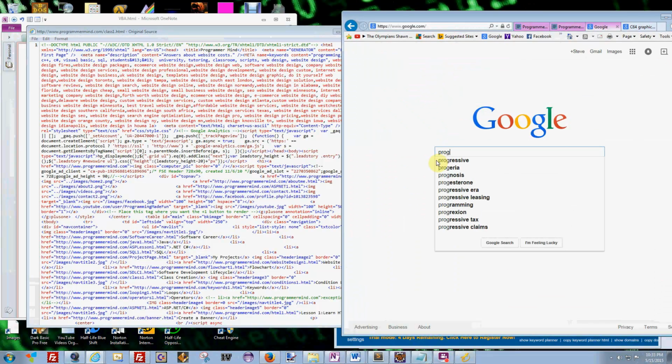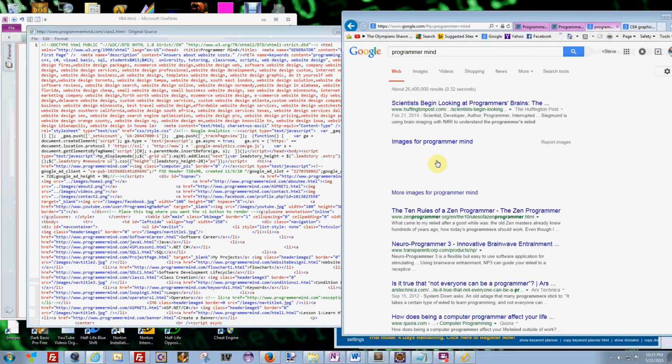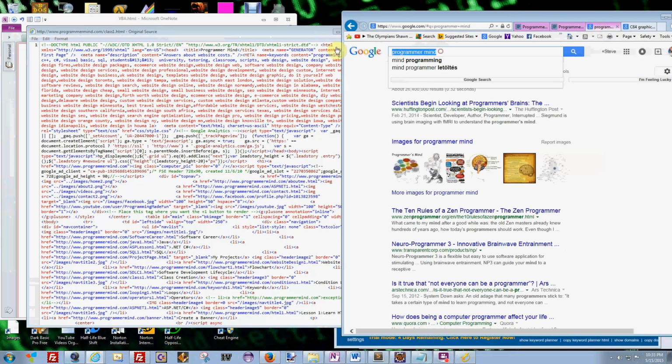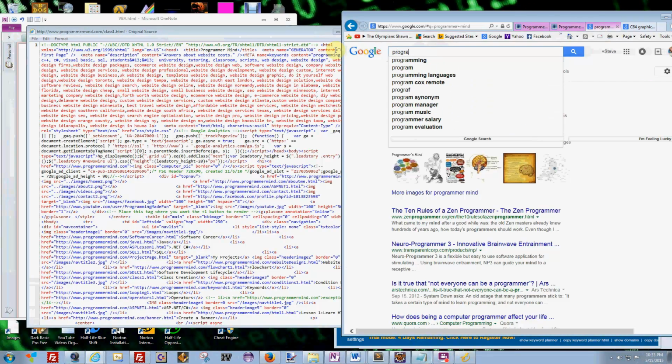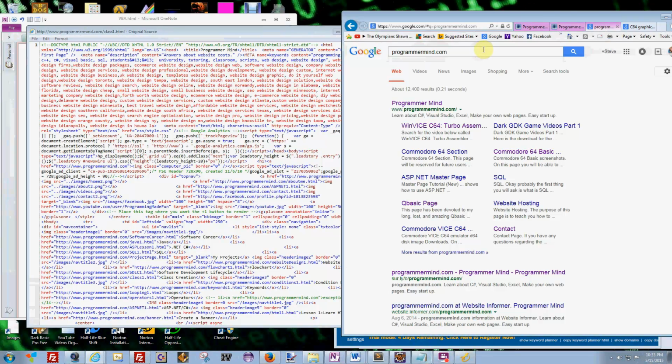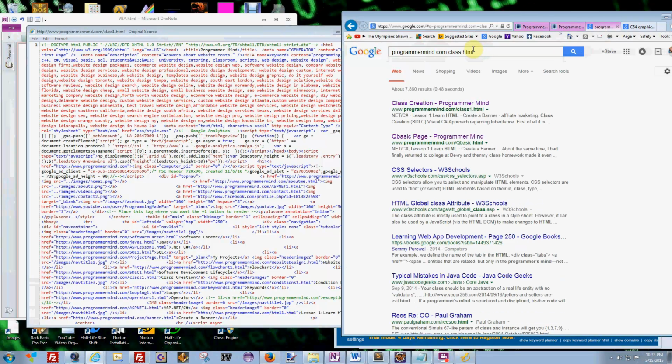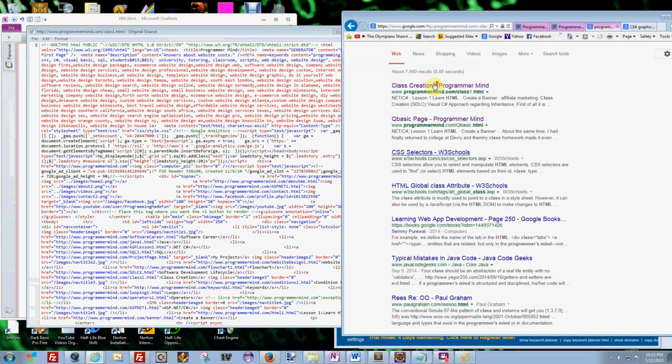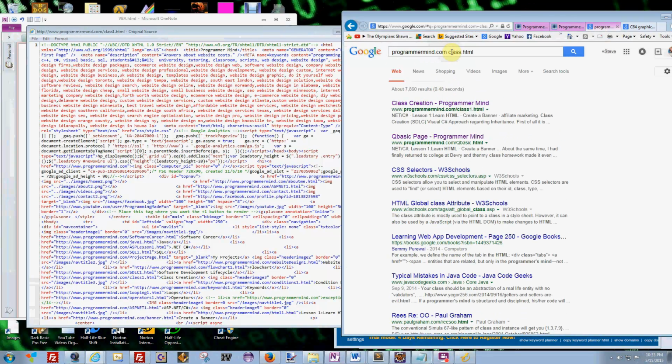So Programmer Mine. And probably space it like that too, and it'll probably still, it's got too much competition on just Programmer Mine. I'm just going to put it as programmermine.com so I can get right to the website. And then this one is class1.html. So this shows all the competition that is being searched under class1.html, which probably would not be a lot.